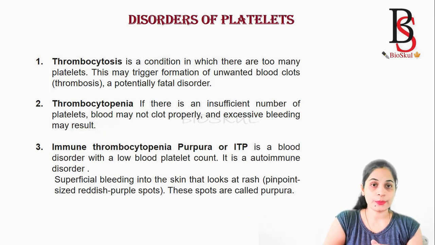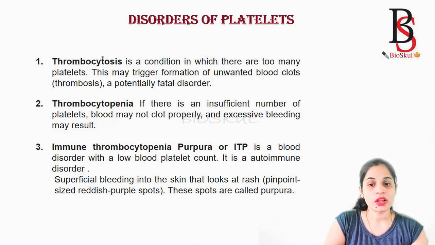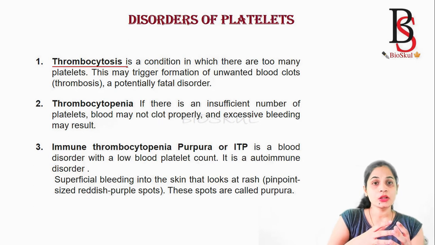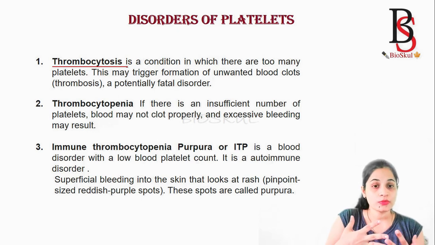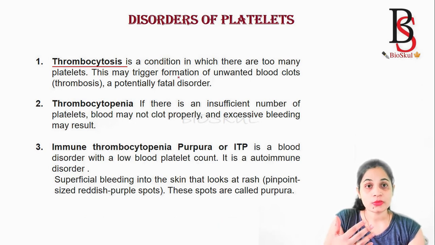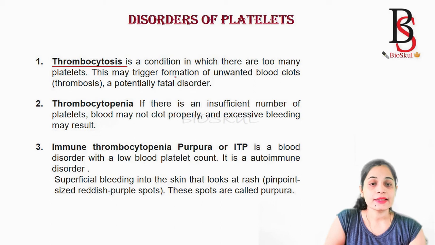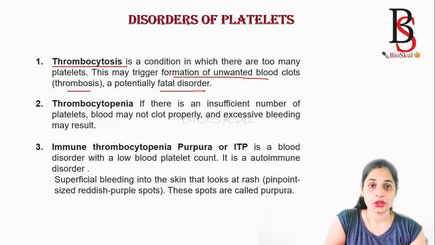So what are the disorders of platelets? A condition in which too many platelets are produced is known as thrombocytosis. Platelets are also known as thrombocytes. If too many platelets are produced, that forms unwanted blood clots. That is known as thrombosis, and thrombosis is a fatal disorder.